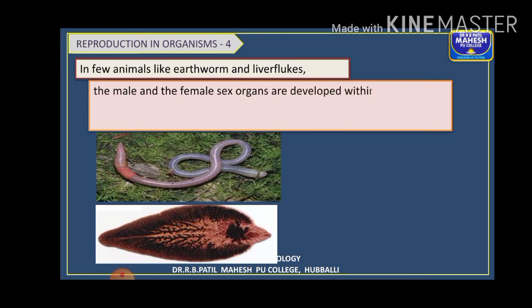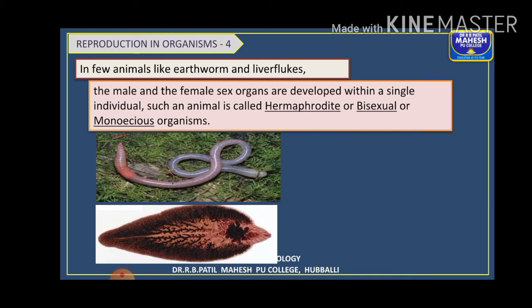Then in some animals like earthworm, liver flukes, annelids for example you take. There you can see both the male and female sex organs are developed within a single individual, right? So what do you call such organisms as? They are hermaphrodites, or also called bisexual, or also called monoecious. Remember these three terms are same. Hermaphrodite, bisexual, monoecious, all same terms. So in earthworms, you don't differentiate a male earthworm and female earthworm. Both the sex organs are present in the same individual.